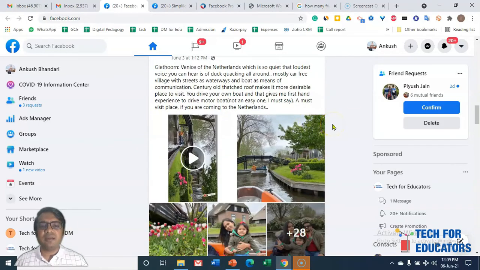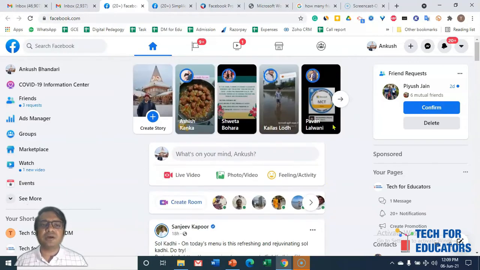The basic feature of this Facebook profile is, for example, I am getting a friend request confirmation from Piyush Jain. If I confirm this, then I will see all the posts shared by Piyush, and Piyush will see all the posts shared by me. This is the basic function of a Facebook profile. Similarly, only I can work on my profile, I cannot create another user ID and password for it, and no one else can work on my profile. So only an individual can work in a profile.